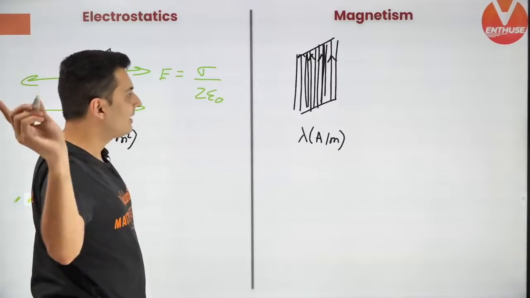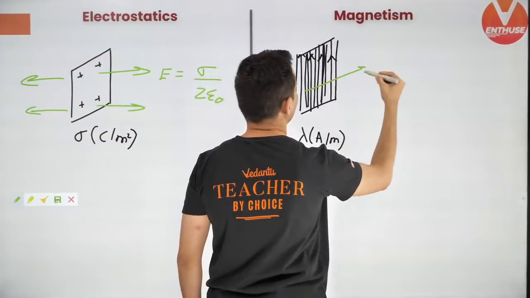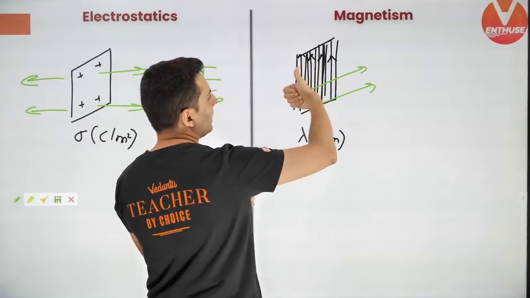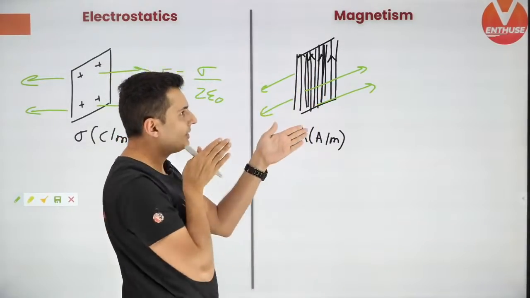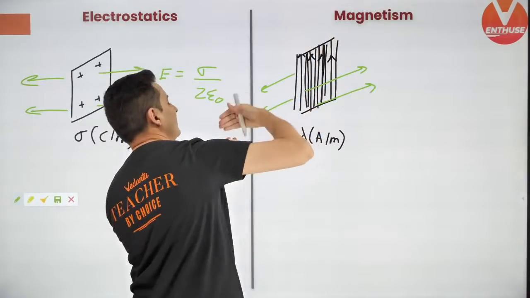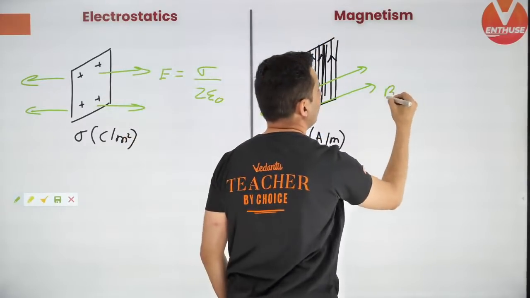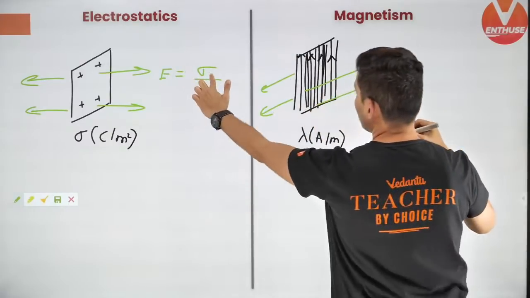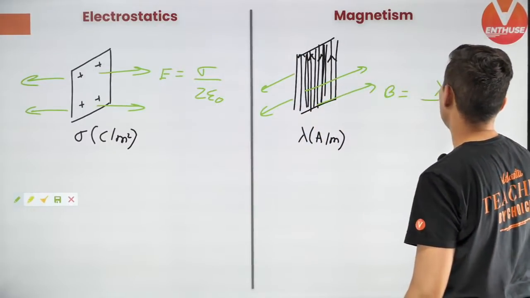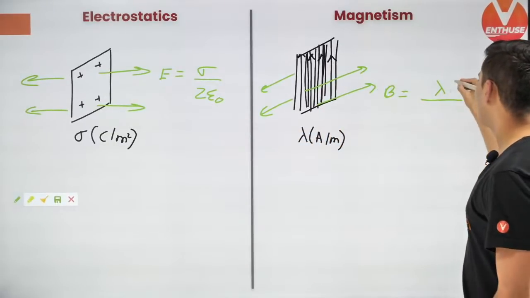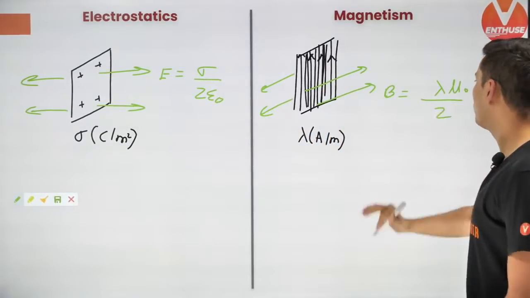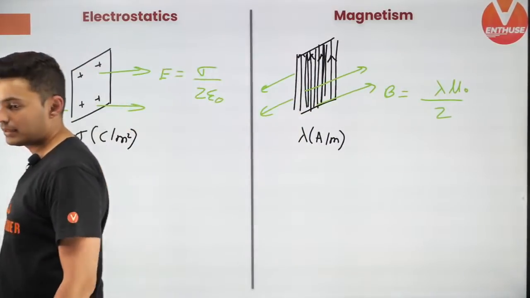Then the field lines will look like this, uniform, and this electric field is sigma by 2 epsilon naught, whereas in magnetism the field lines look like this. Use your right hand thumb rule. The field lines will come like this, on this side it is there, on that side it is this side, and that magnetic field is very similar. Instead of sigma you have lambda, and because epsilon naught is below, mu naught will come on the top, divided by 2. Very similar formulas, you can see that.